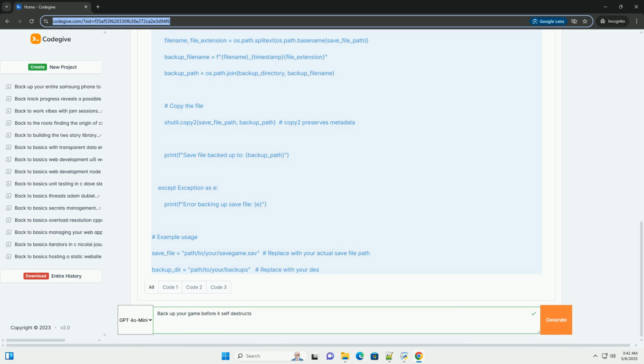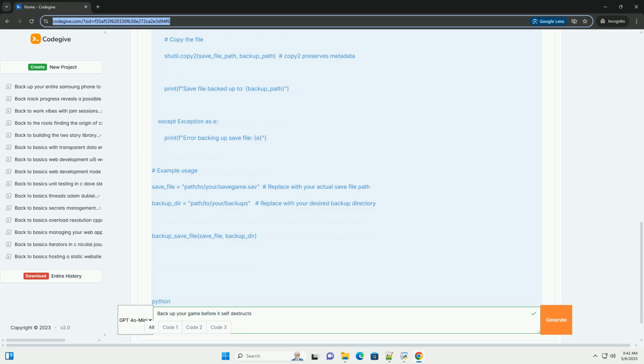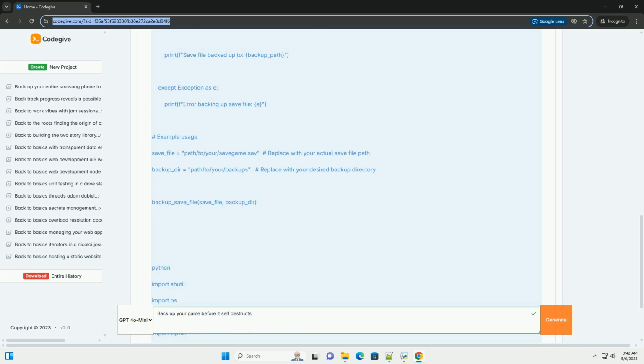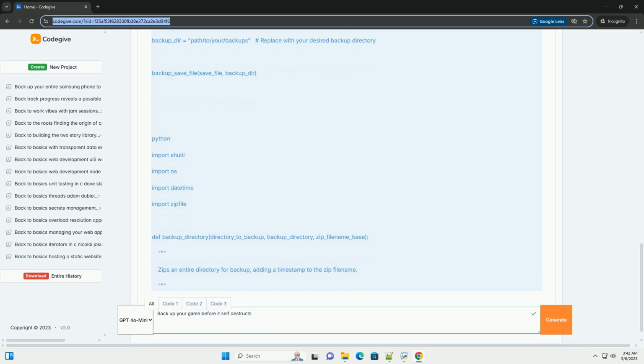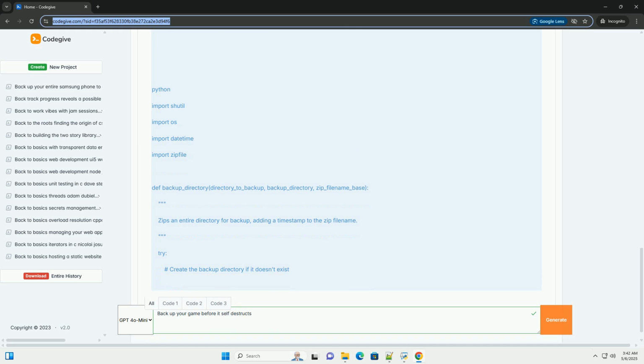Why backups are crucial. Imagine years of work poured into your game. Players have built worlds, achieved milestones, and accumulated valuable items.